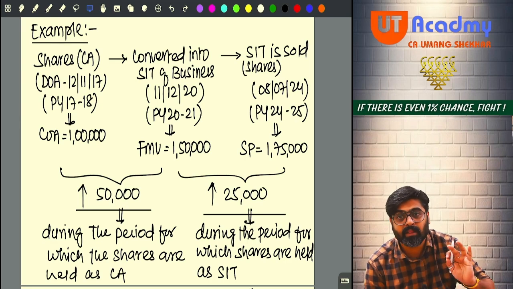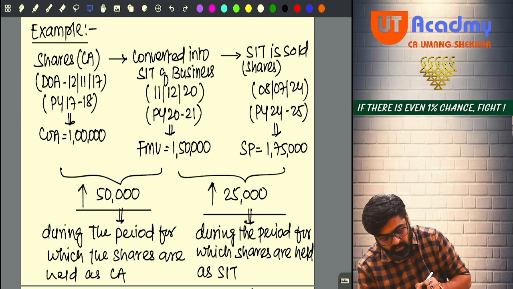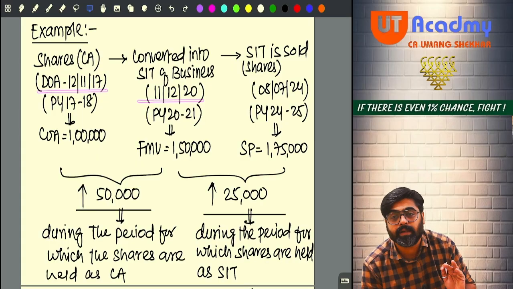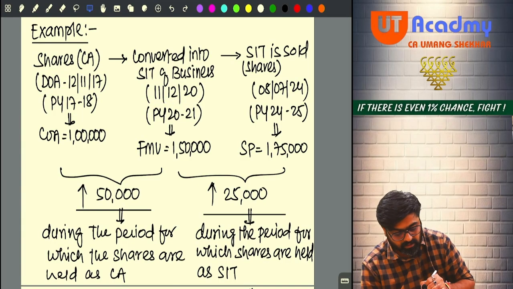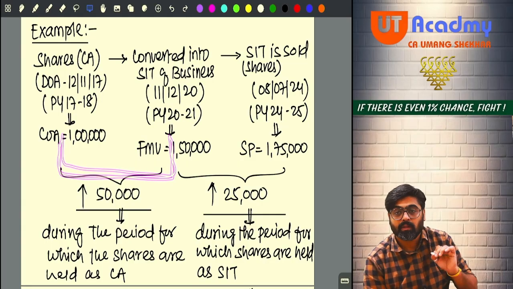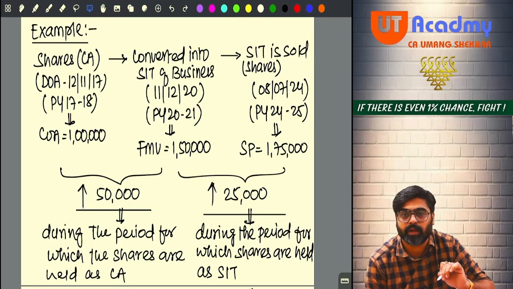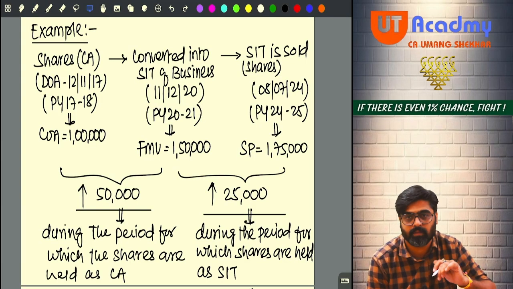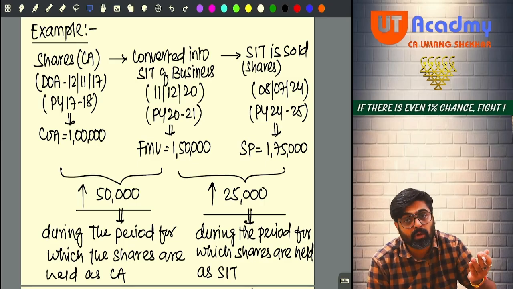You were holding them as a capital asset from 12th of November to 11th of December 2020 only. This is the period for which you were holding them as your capital asset. The moment you converted them into stock in trade, now they are no more your capital asset. Now they are your stock in trade of the business. Now they will be sold from your business as your stock in trade of the business.